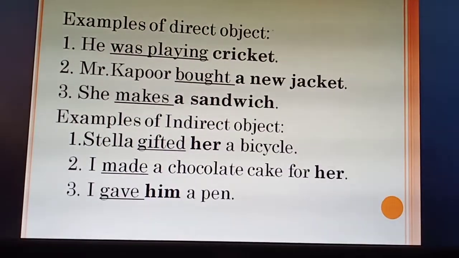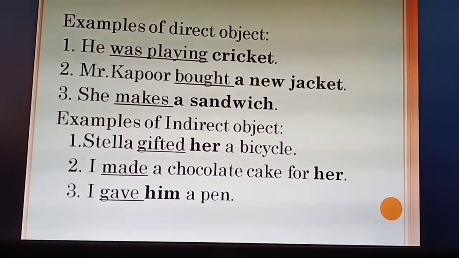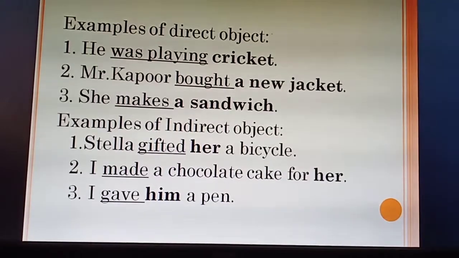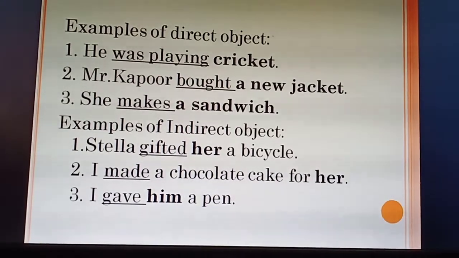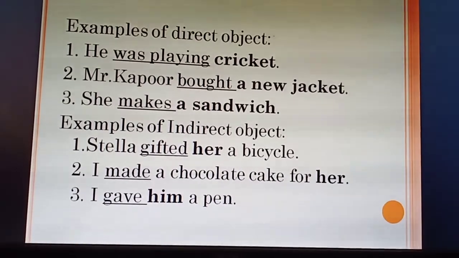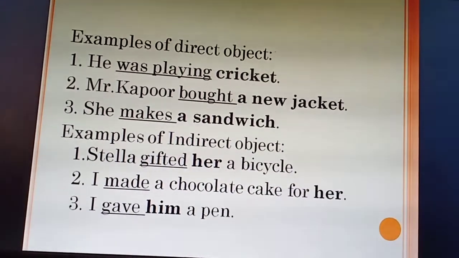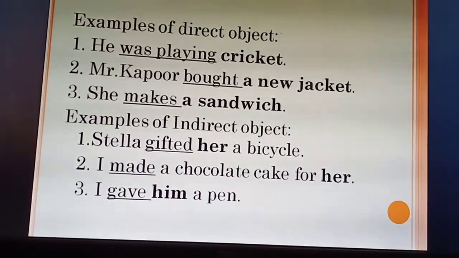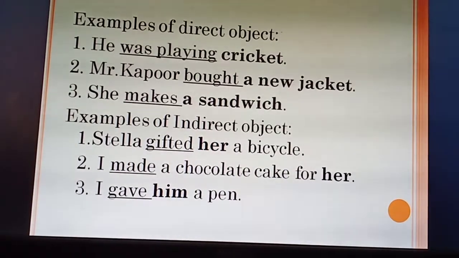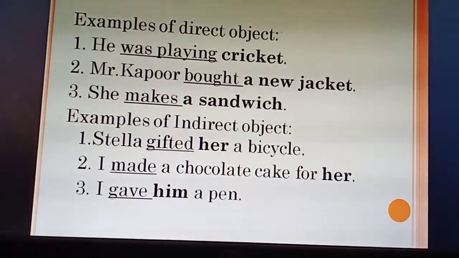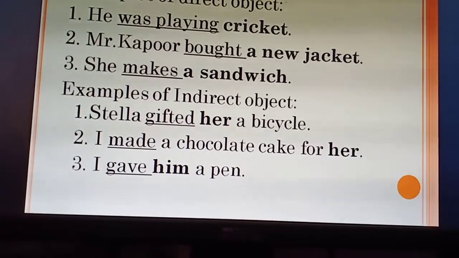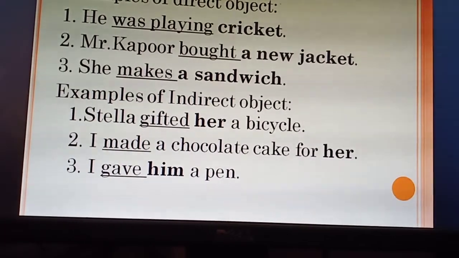Now examples of indirect object. First one is Stella gifted her a bicycle. In this gifted is a verb and her is indirect object as it answers the question to whom. Stella gifted a bicycle to whom? To her.